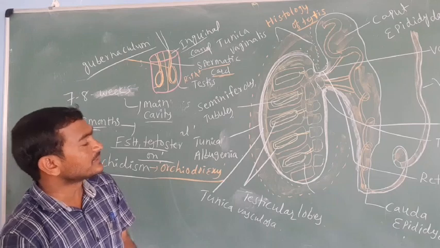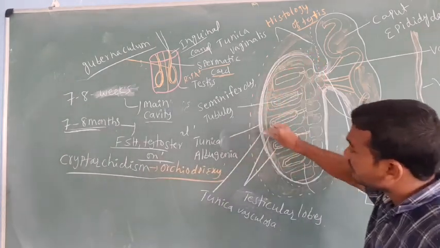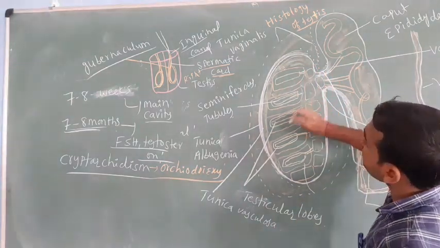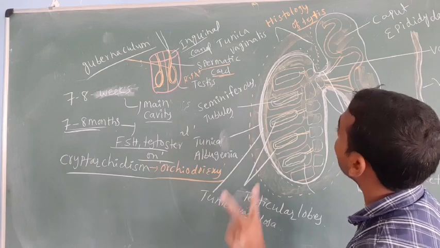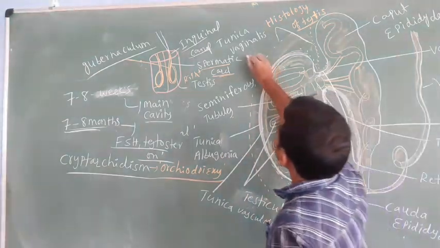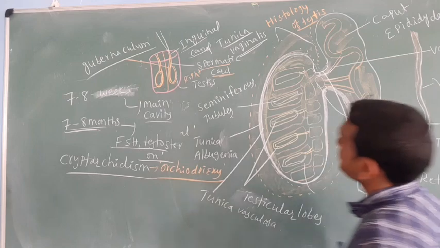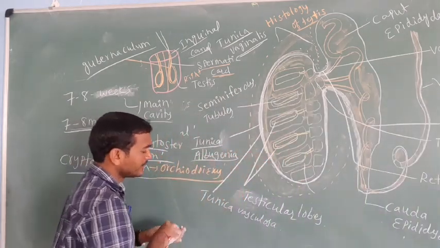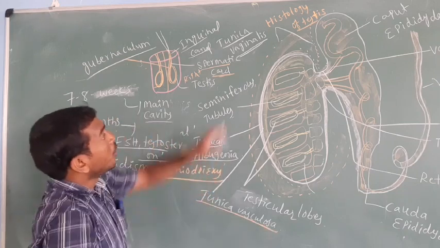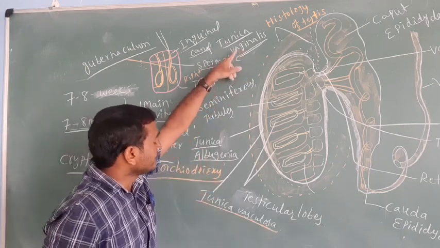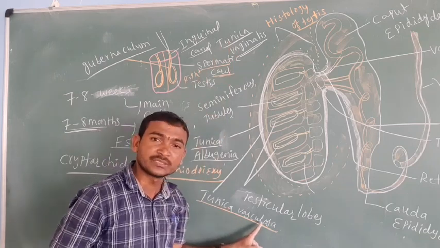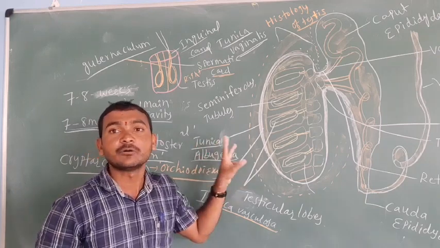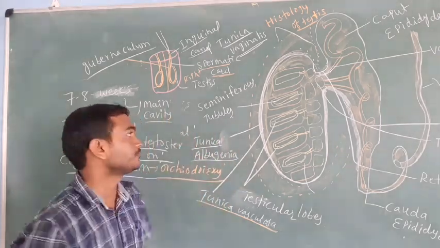Now you can observe the histology of the testes. The testis is covered by three layers: tunica vaginalis, tunica albuginea, and tunica vasculosa. The outer layer is the tunica vaginalis, the middle one is the tunica vasculosa, and the inner one is the tunica albuginea.